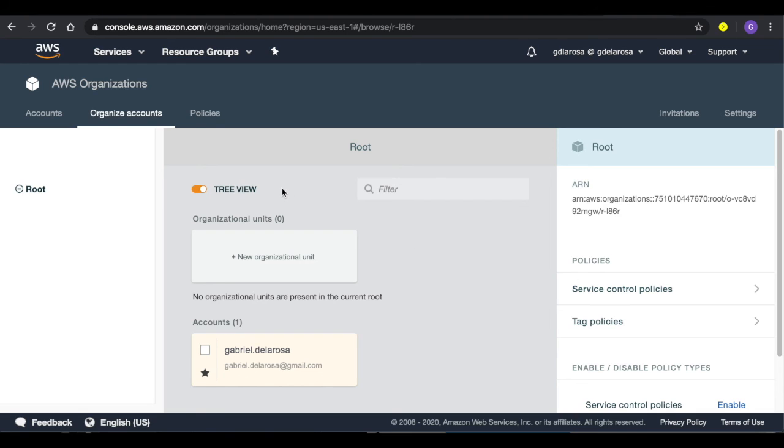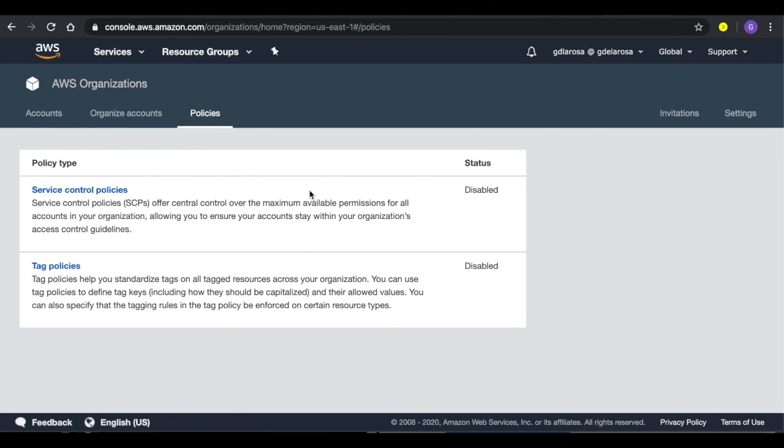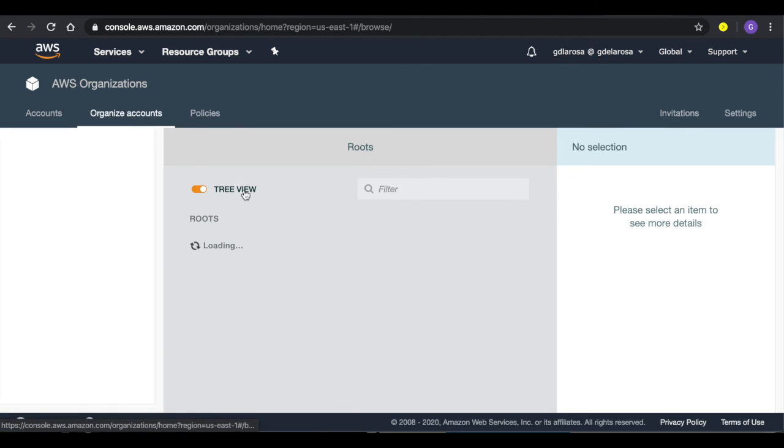Okay, so once you have the organizational units and accounts, you also have policies. These policies will allow you to set some kind of restrictions. For example, if you don't want the finance team to have access to interact with the EC2 instances, or you don't want the dev team to have access to elastic load balancers or the application load balancers. So you assign policies to the accounts or to the organizational units, and you can have that kind of restrictions.